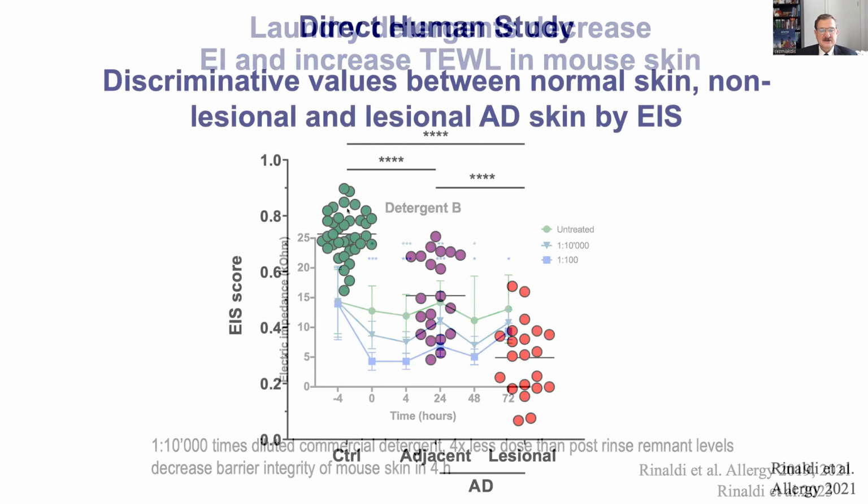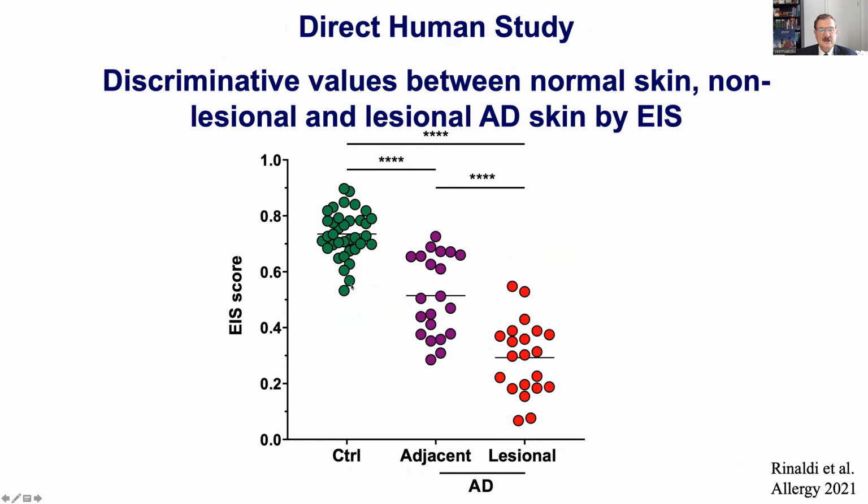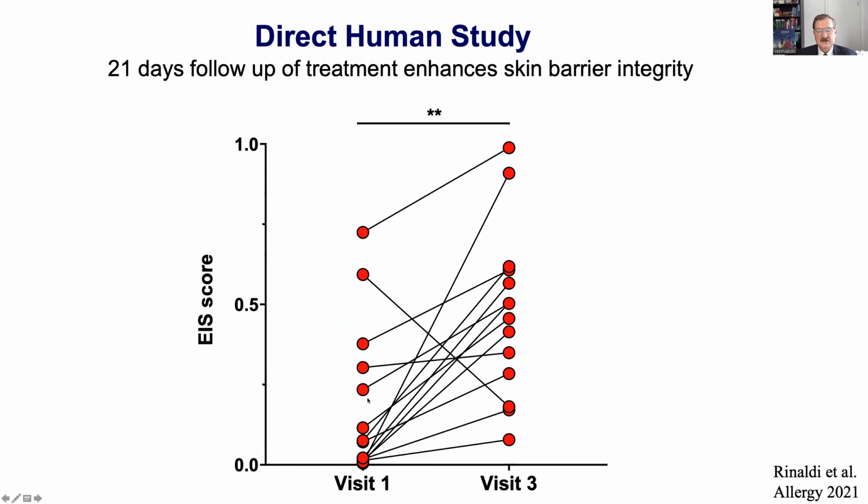And we can see here a clinical study showing control skin, healthy skin, showing increased electric impedance score, adjacent tissue, and lesional skin. And the lesional skin shows fully different levels compared to healthy skin. And we can see here 21 days of treatment, and except one patient, there was full treatment in these patients.